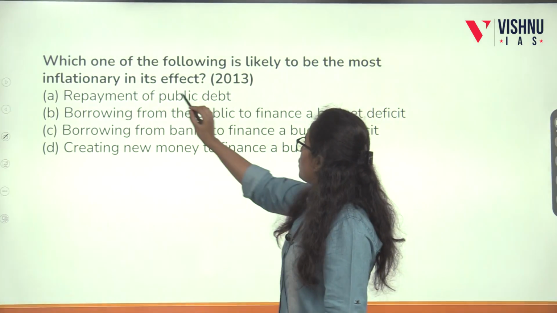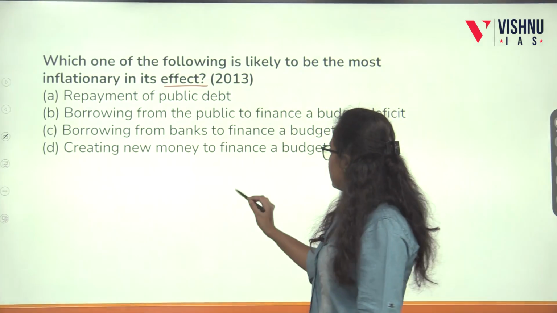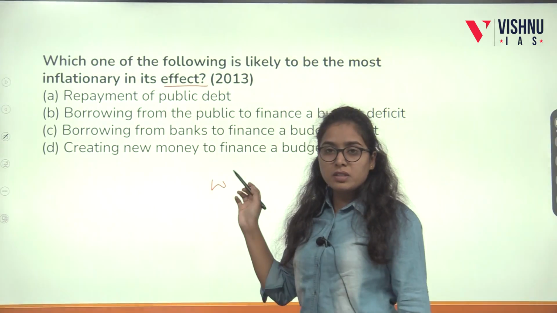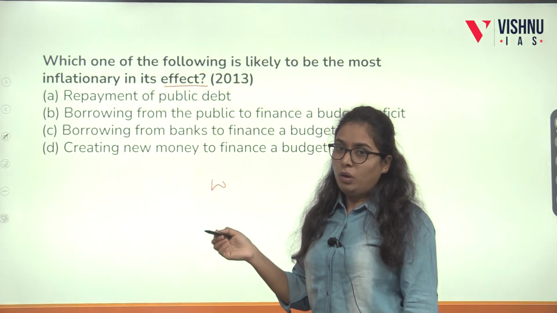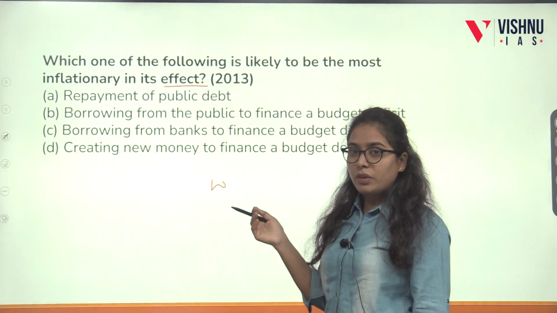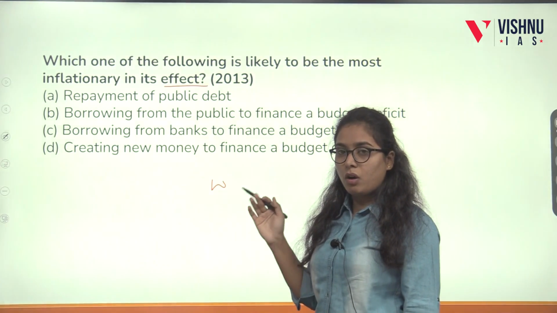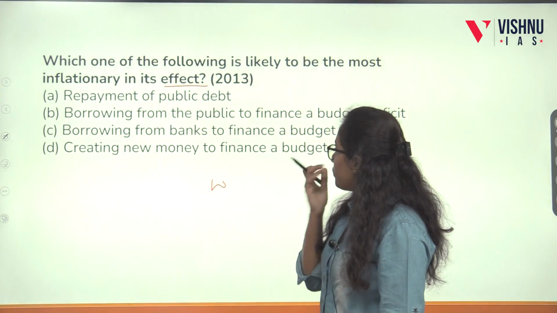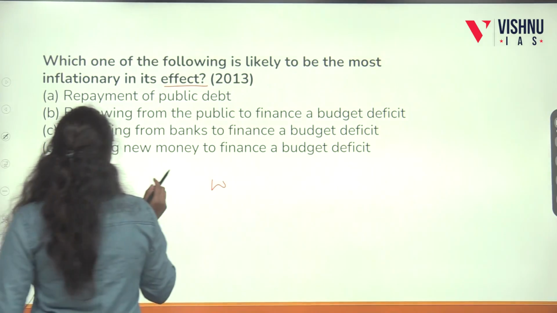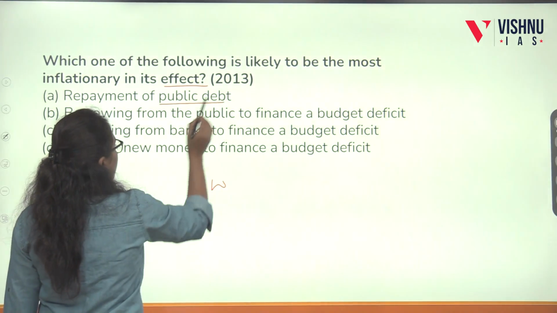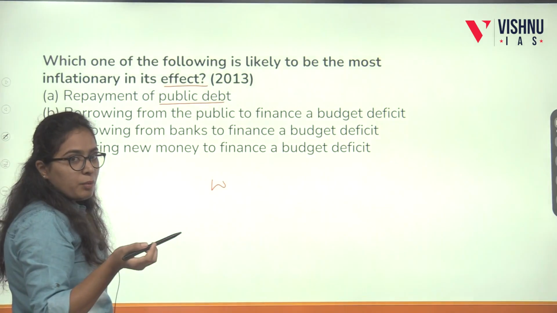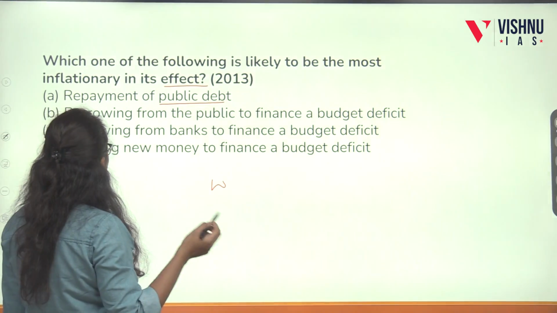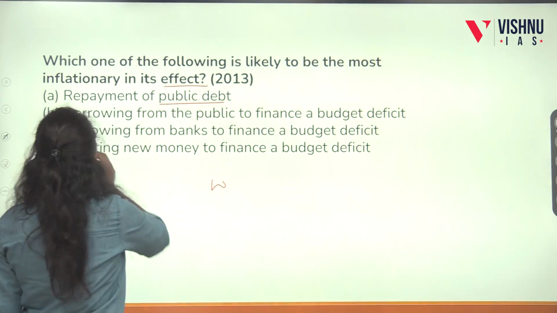This question is asking what will cause inflation. Actually, we can see almost all the questions are coming from cause and effect only. So in that we can see the trend, and we can accordingly prepare for the exam. Let us see the options here. Repayment of public debt: if you repay the public debt, the money in the government will get reduced, but it is not directly related to inflation.